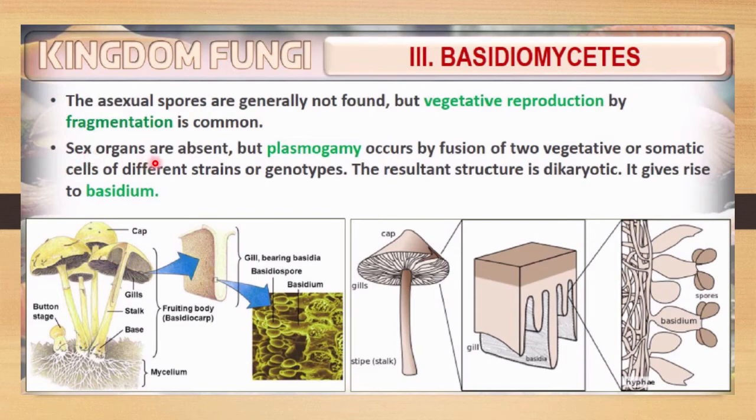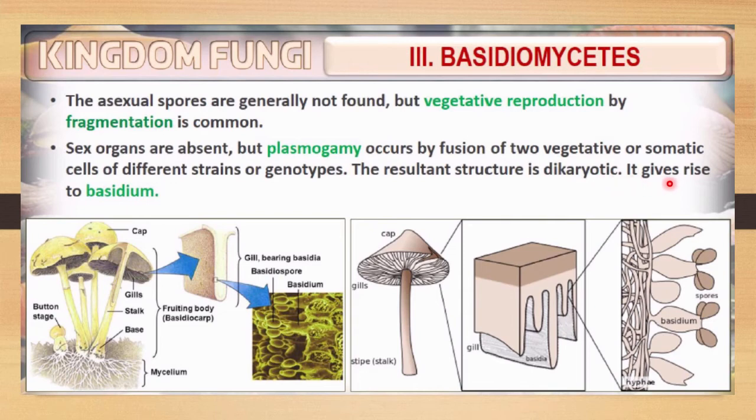Sex organs are absent, but plasmogamy occurs by fusion of two vegetative or somatic cells. Though sex organs are absent, plasmogamy occurs by fusion of two vegetative or somatic cells of different strains or genotypes. The resultant structure will be dikaryotic. What is the meaning of dikaryotic? It means one cell carries two nuclei. Such a condition is called a dikaryotic structure.